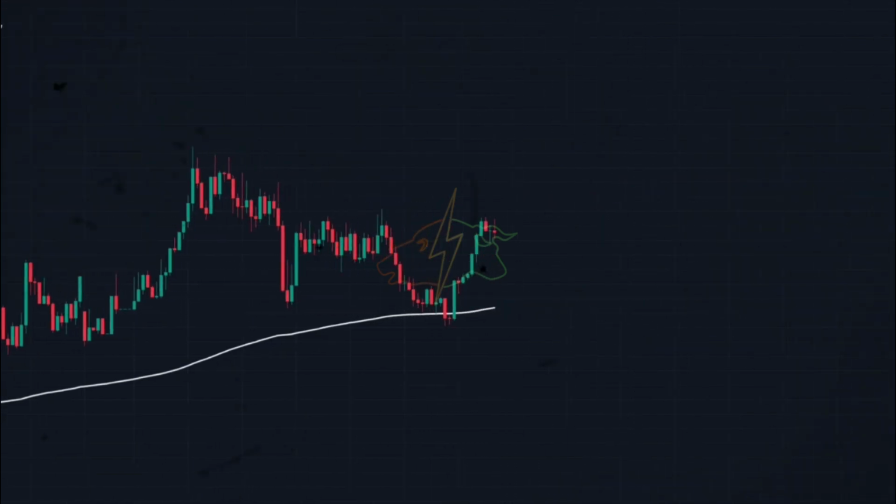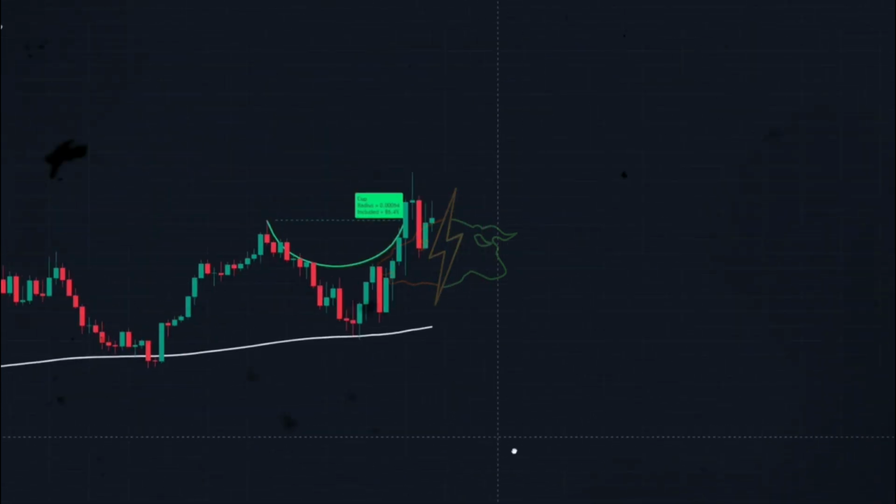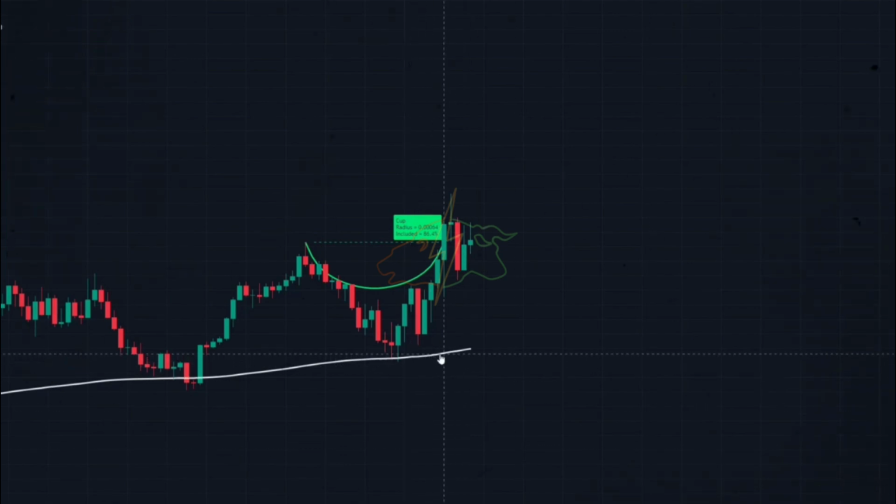We wait for the upward cup pattern to be formed. Here the indicator has found a cup pattern. The candlesticks are above the moving line as well. So I make a buy position here.